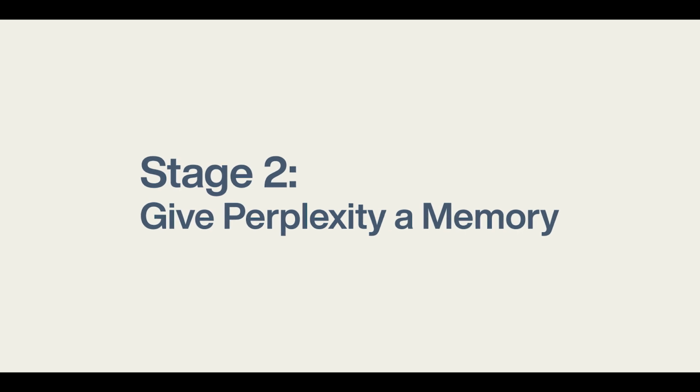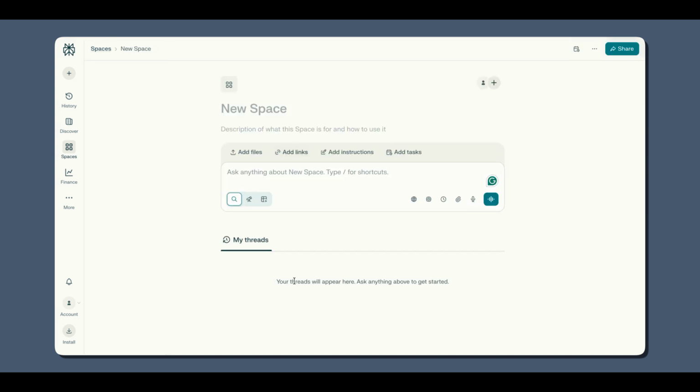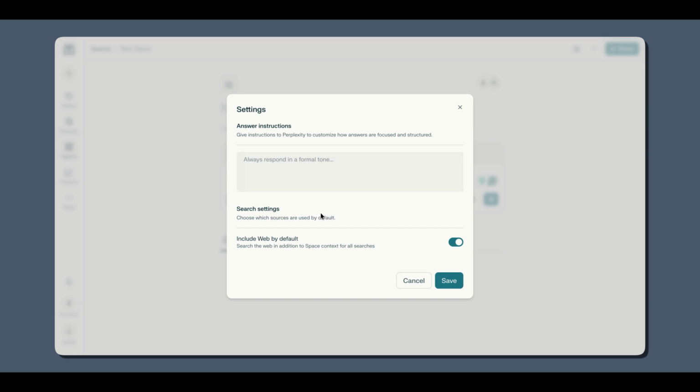Now the second way is give your Perplexity a mind, a brain, a memory. Stage 2 is where things get interesting. You can create a space, then tell Perplexity who you are, what you do, and what exactly you want from it. Like this, when you create a new space, you can tell Perplexity who you are, about your industry, and add other instructions to add relevance.